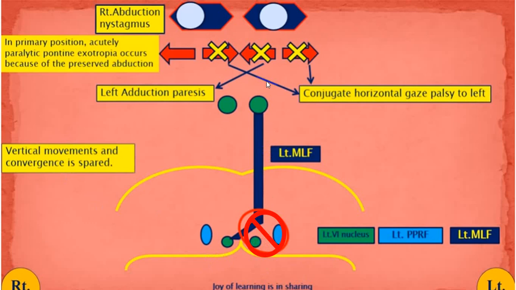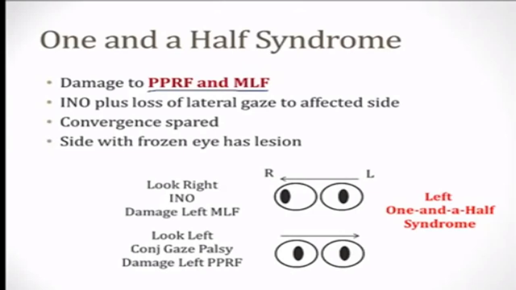Typically vertical gaze will be preserved, convergence will be spared, because this is damage in the pons. If you get damage higher up, you can have involvement of convergence as well as vertical movement. Very, very typical. So 1.5 syndrome is usually damage to two portions, that is PPRF and MLF together on the same side. So PPRF will produce complete gaze palsy on that side, plus because of MLF involvement, while having a gaze to the opposite side, on the affected side, adduction will be absent. So that is INO plus lateral gaze palsy to the affected side, which you will call classical 1.5 syndrome.